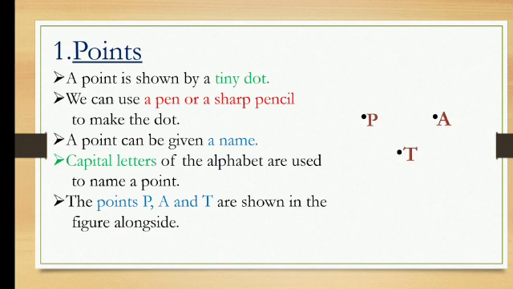The first part was about points. You can draw a point with a pen or a sharpened pencil. You can give the point a name, and the naming should be done in capital letters as I have done.